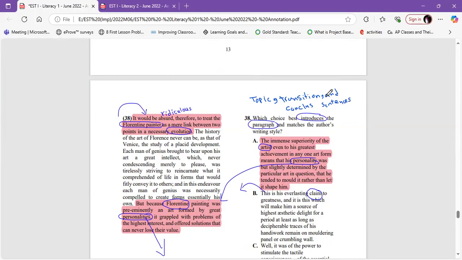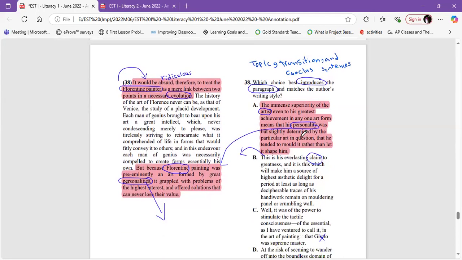So I need a kind of introduction for this one. As I told you before, for the introduction, we have to read the conclusion and the sentence after.